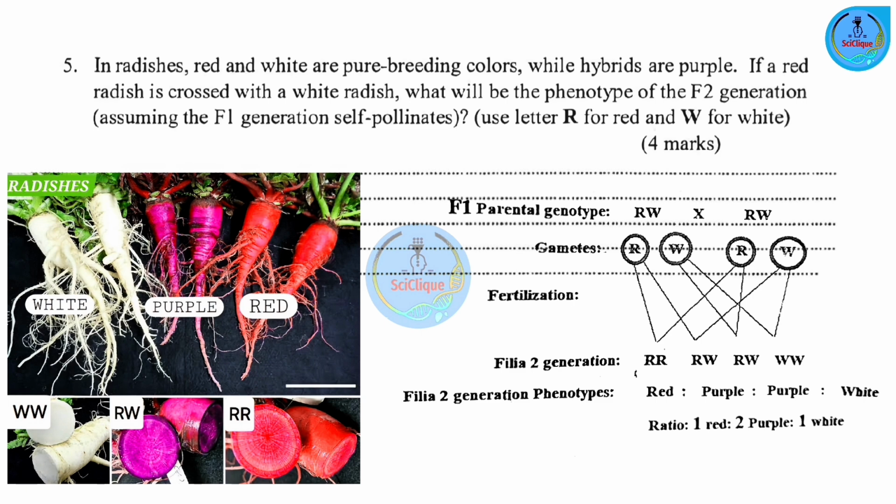So, when we cross them, those are the genotypes that we are going to get. So, as you can tell, we have three genotypes. That is responsible for the red radishes. The second one, those are the hybrids. So, we're going to have a purple radish in this color, two purple radishes. And the last one, of course, is going to be white. And those are the phenotypes of the F2 generation.